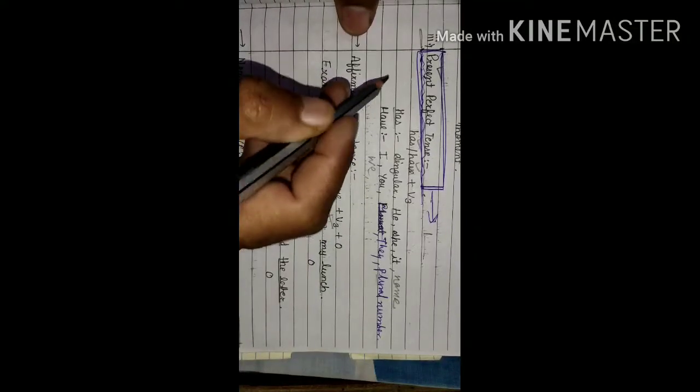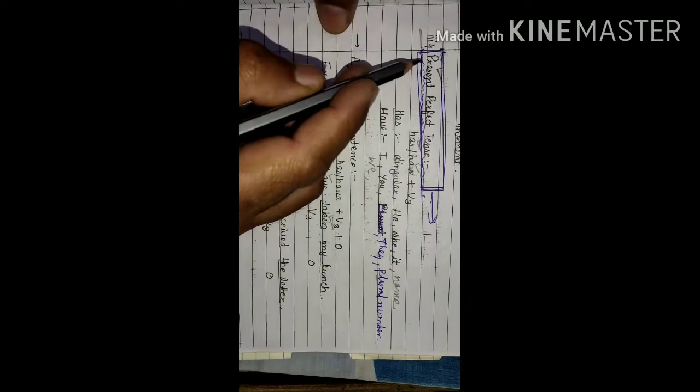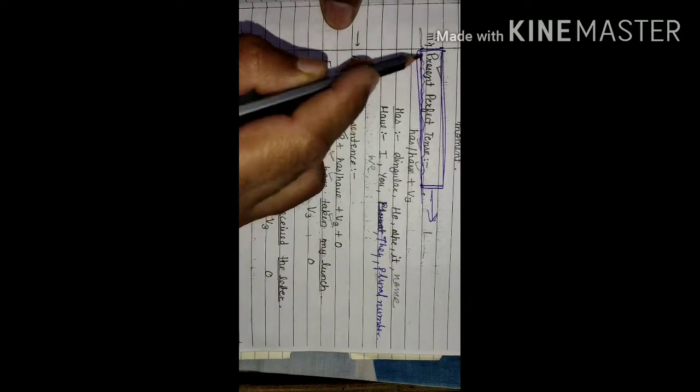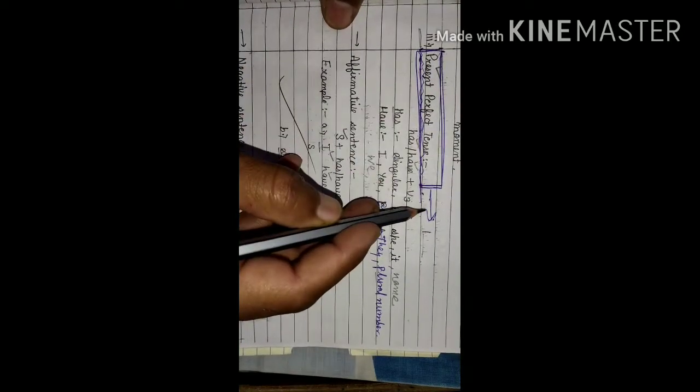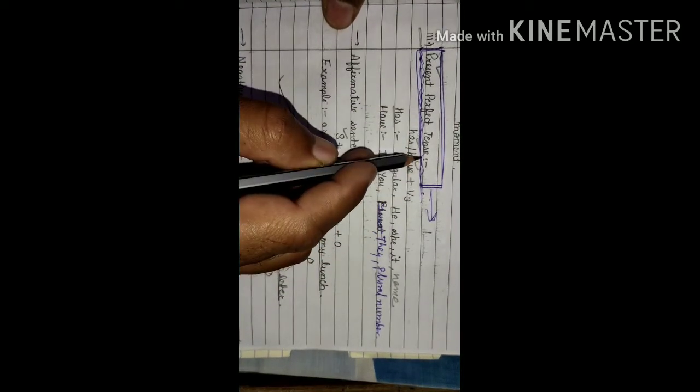Welcome dear students. We were dealing with the tenses. Already we have covered two parts of present tense, that is present indefinite and present continuous. Today we are going to learn about present perfect tense.